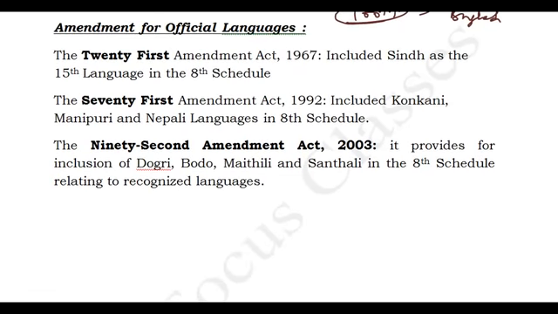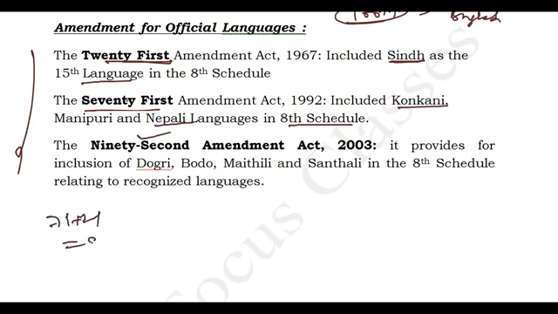And we'll see the official languages. We know that the first one is the 21st Amendment Act. Based on the 21st Amendment Act, Sindhi was added to the official languages. And the 71st Amendment Act added 3 more languages: Konkani, Manipuri and Nepali, in the 8th Schedule. And 92nd: you add this 21st and 71st, and you will get 92nd. So the next act is the 92nd Amendment Act, and it has given 4 more languages.